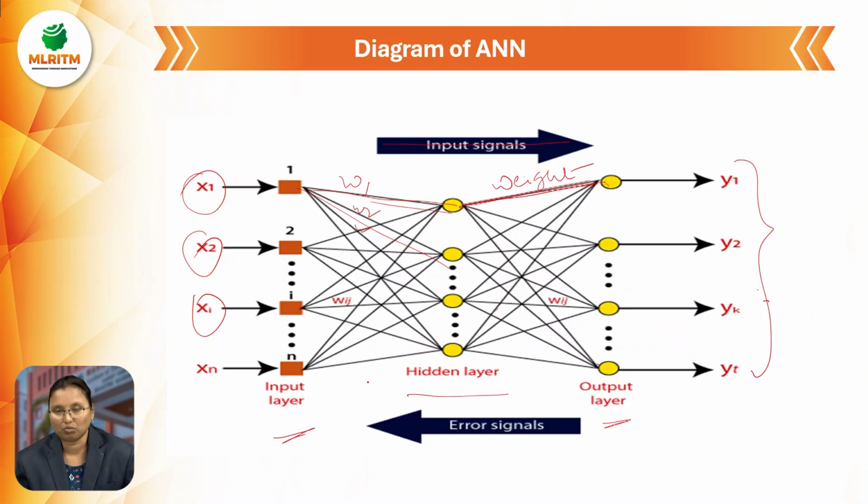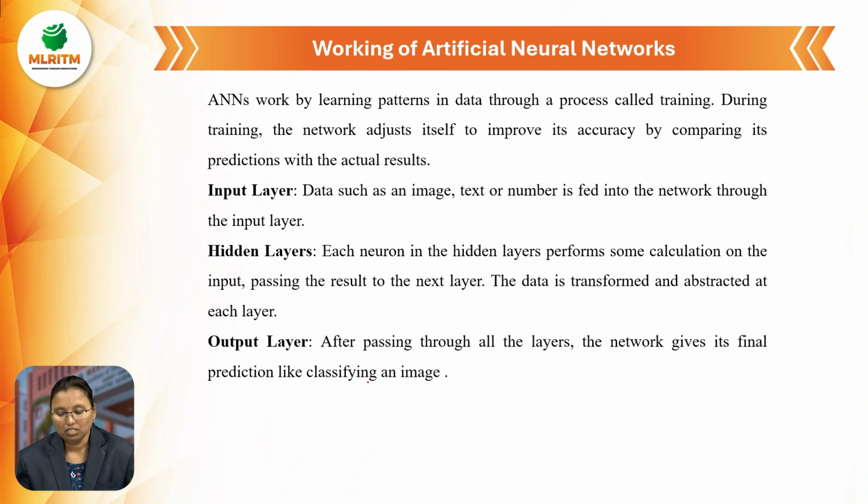So this is the diagram of the artificial neural network. So how does it work? Based on the layers only. ANN works by learning patterns in data through a process called training. We have to give the training. During training, the network adjusts itself to improve the accuracy. Accuracy means if any error is there, we have to rectify that, and we'll compare the predictions with the actual result.